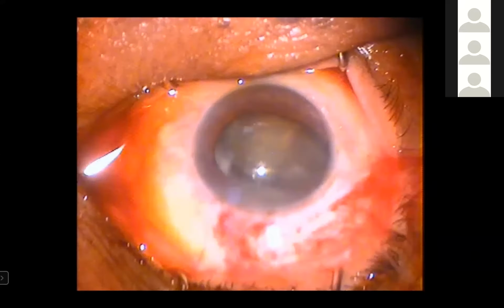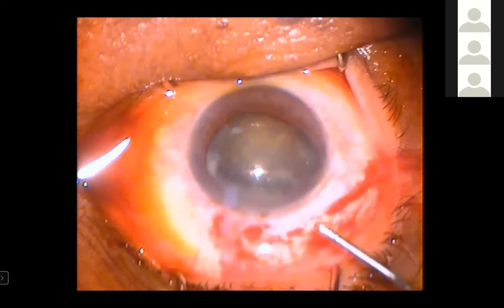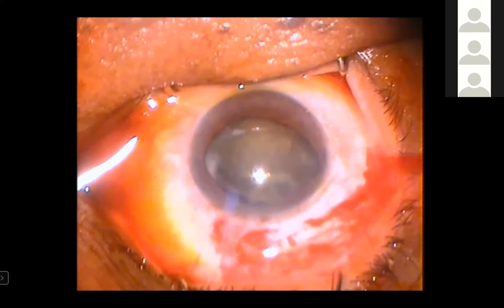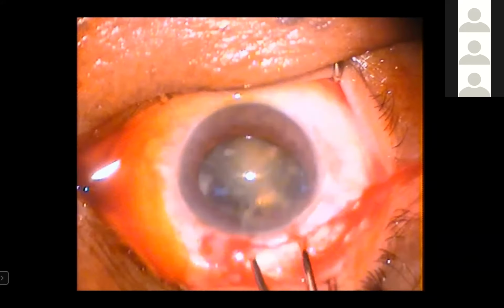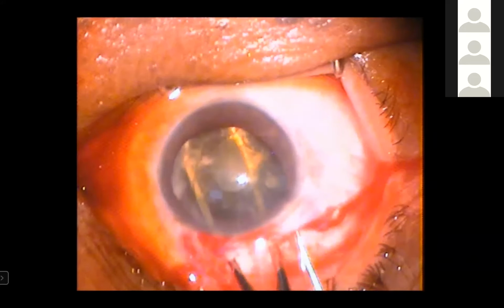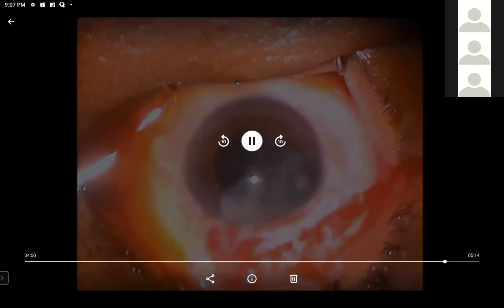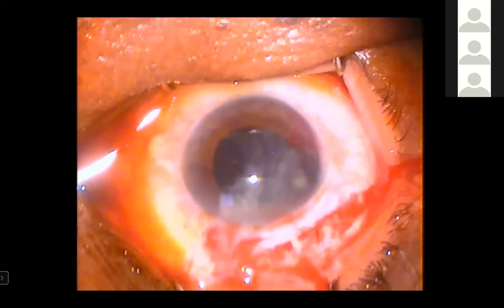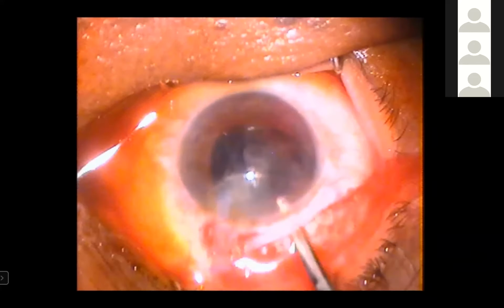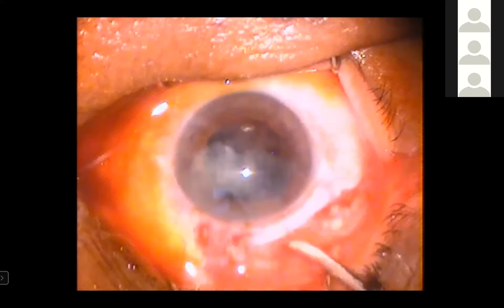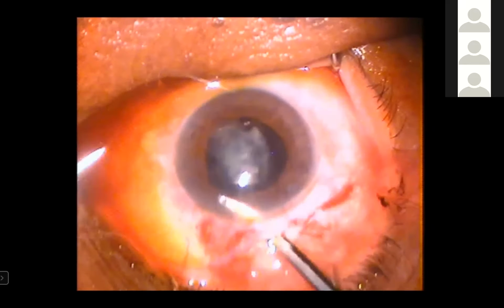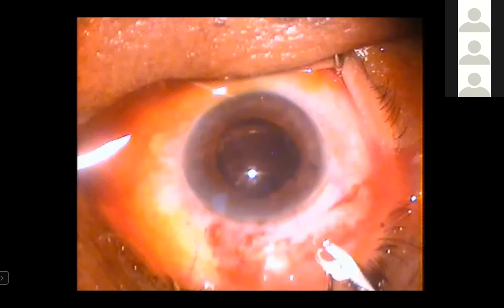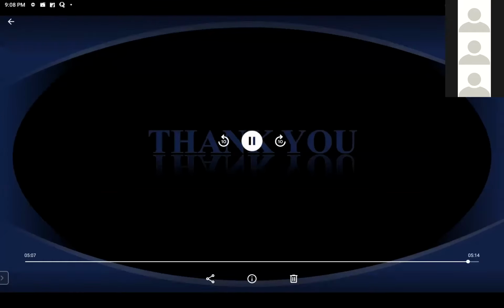And this is also a hard cataract. You just deliver it through hydrodissection and then prolapse it into the anterior chamber. This is a series where I'm showing only the nuclear management part of it. The rest of the things we have already discussed. Okay, I would like to end my presentation, and would like to take questions also.